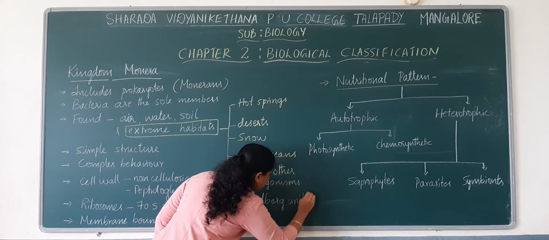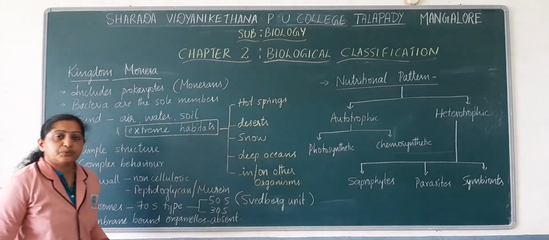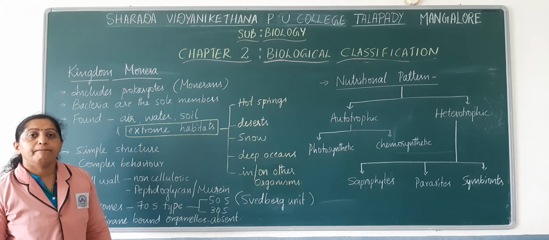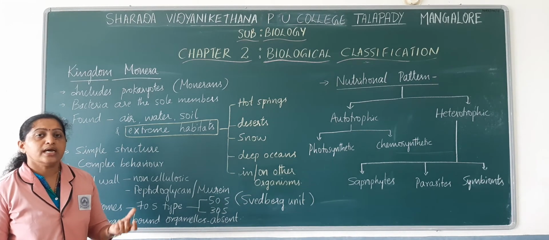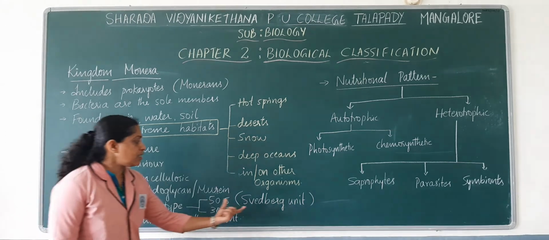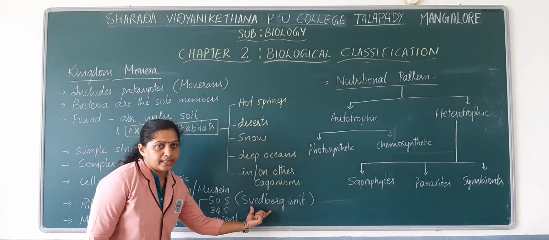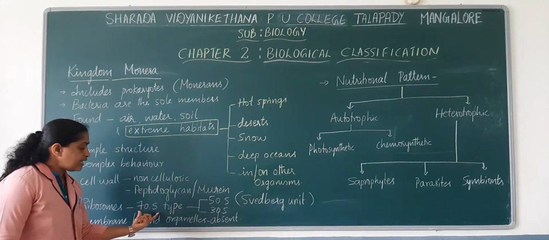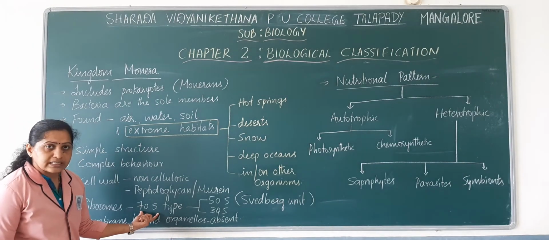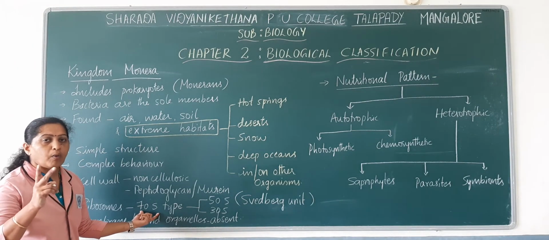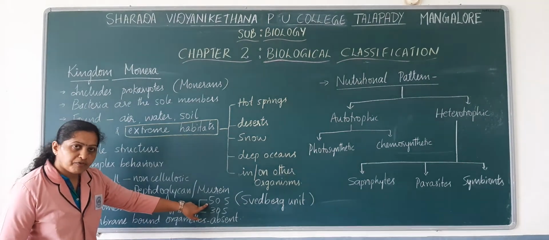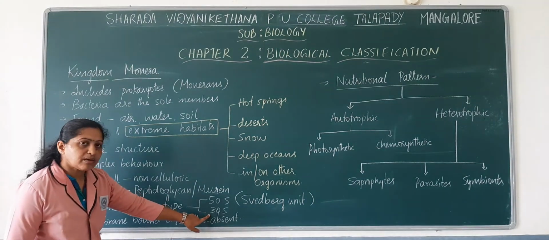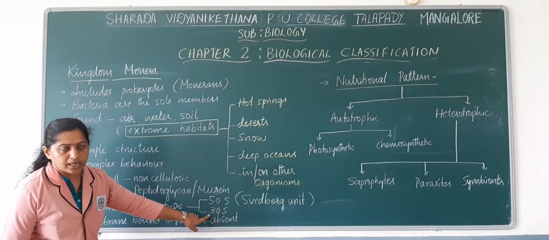How is the Swedberg unit given? Based on the sedimentation coefficient. Okay, based on the sedimentation coefficient, the Swedberg unit is given. So 70S type of ribosome consists of two subunits, one larger subunit and one smaller subunit. Larger subunit is 50S subunit and smaller subunit is 30S subunit.